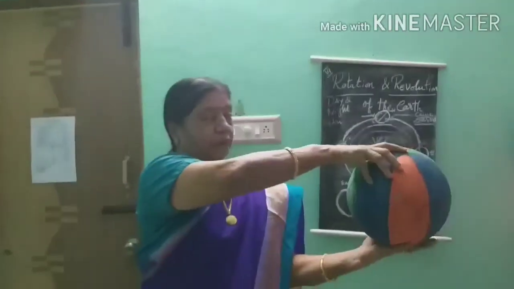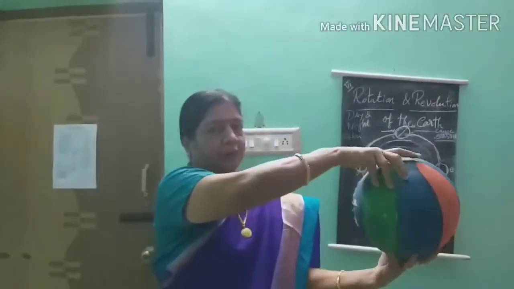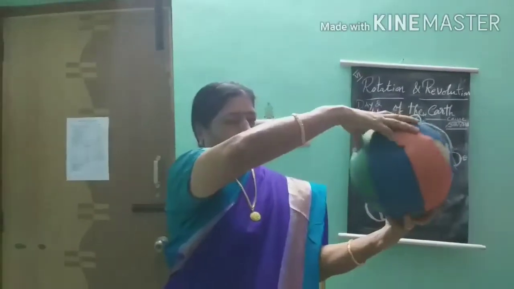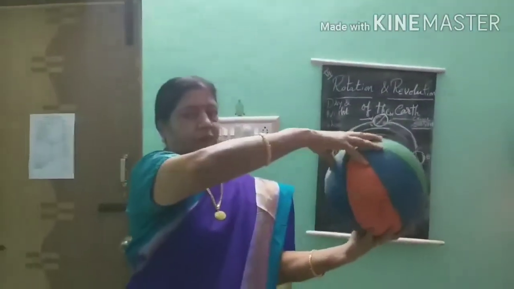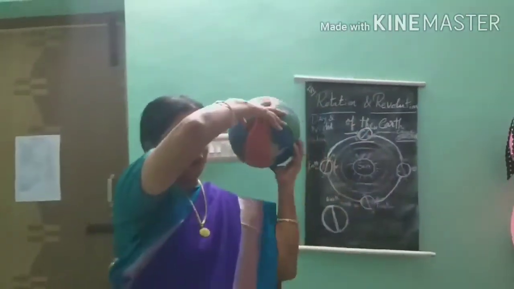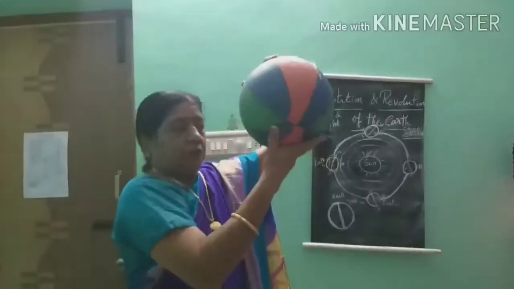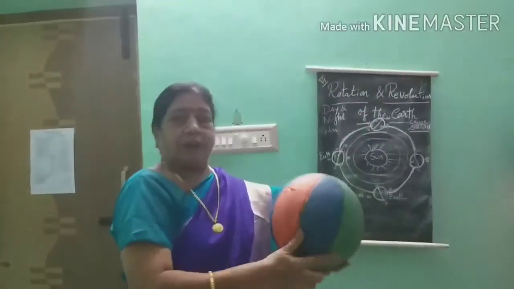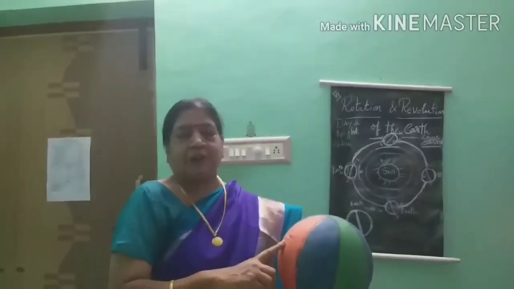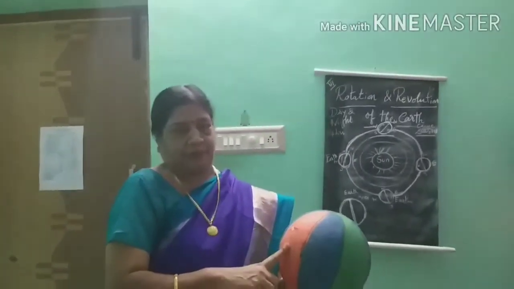So, why do day and night occur? The earth is rotating by itself and revolving around the sun. When one revolution around the sun is completed, it will take 1 year, that is 365 and a quarter days.